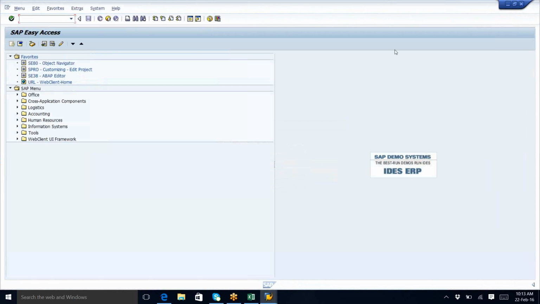So I log in to this, and the screen will be like this. Can you see here? This is an IDES version. That means this is only for training purposes. Don't think that training is different and real time will be different. Everything will be the same inside.